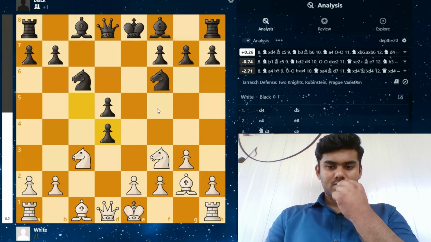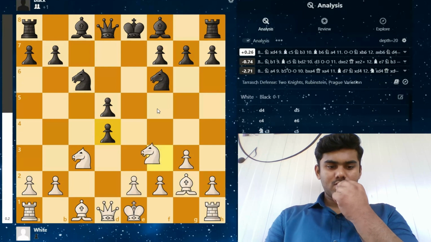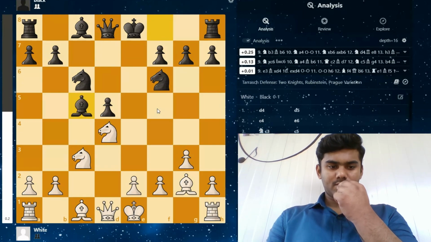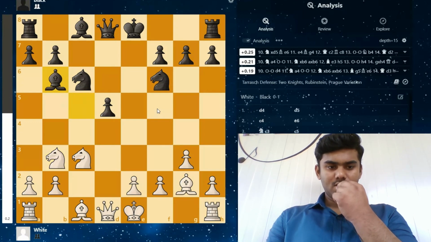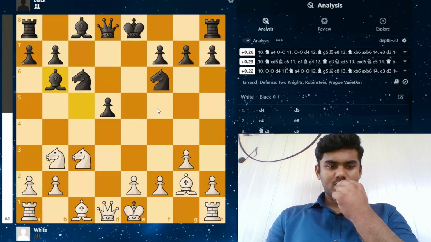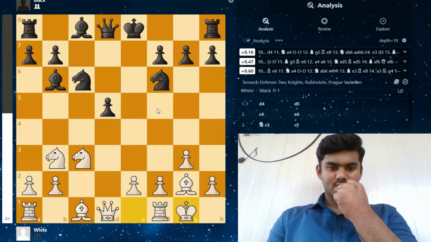Gukesh takes the pawn on d4, which is the best move, and knight takes d4. Bishop comes to c5, attacking the knight, and knight comes back to b3, which is attacking the bishop on c5. Bishop comes back to b6, which is the best move in this position, and Maghsoodloo plays castles.